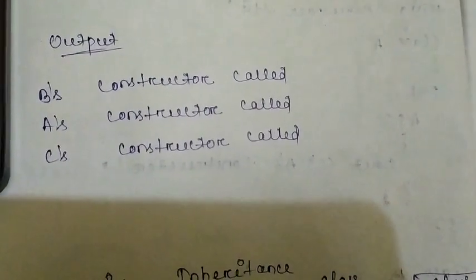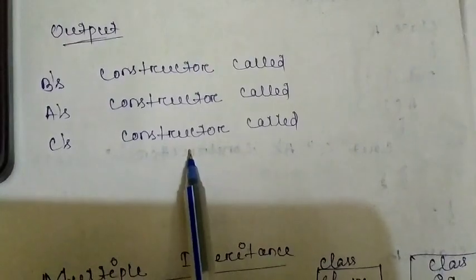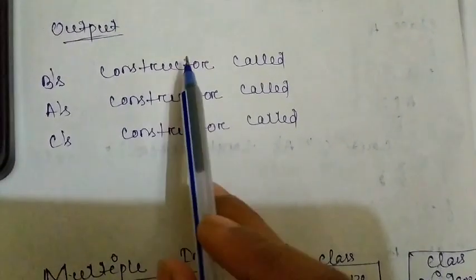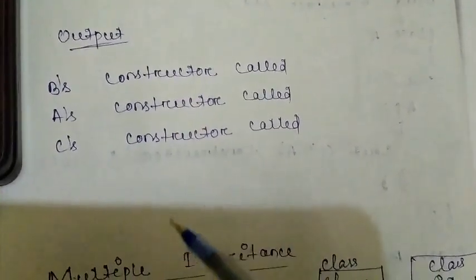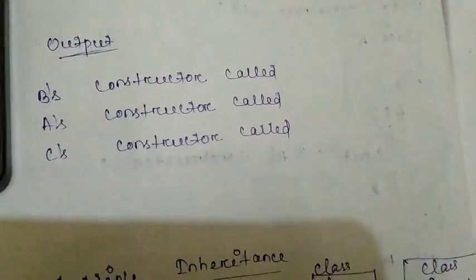But when the destructors are called, first the destructor for C, then for A, then for B. What is the reason behind this? In the last, the area for C is created. That means C will be destroyed first.